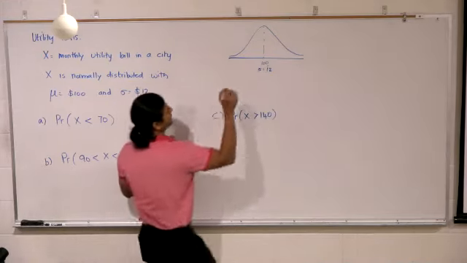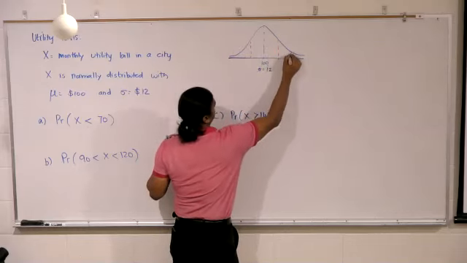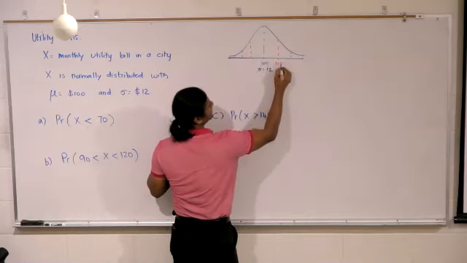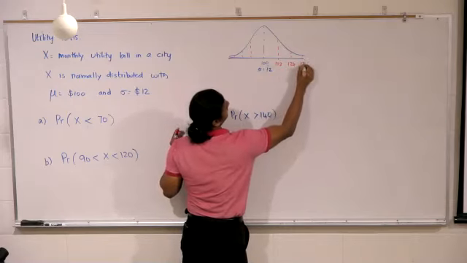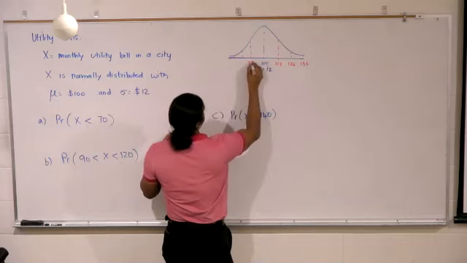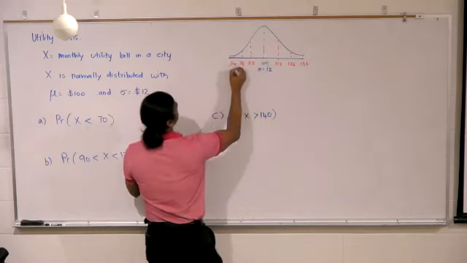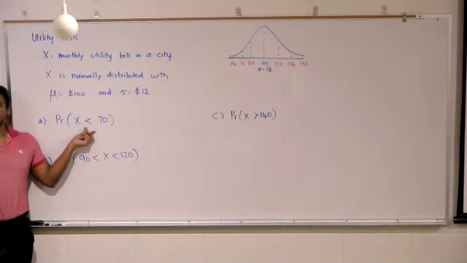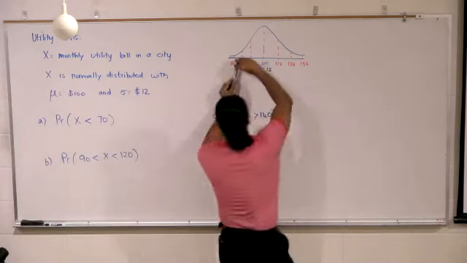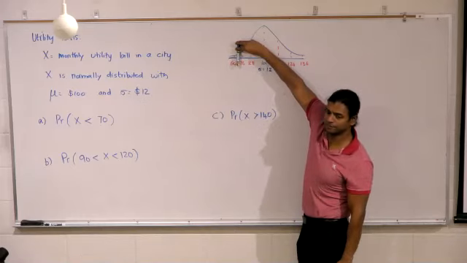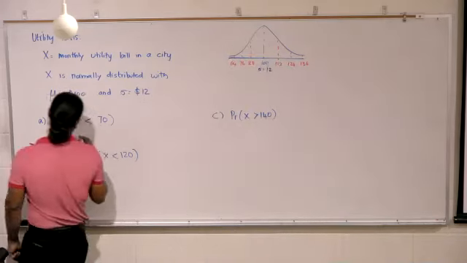You could also do this from the empirical rule. So one standard deviation: 112, 124, 136. Subtract on this side, we have 88, 76, 64. Correct? So just by looking at it, we can answer x less than 70. In other words, it's probably right over here, correct? Do we expect the answer to be large or small? Very small. So normal CDF.